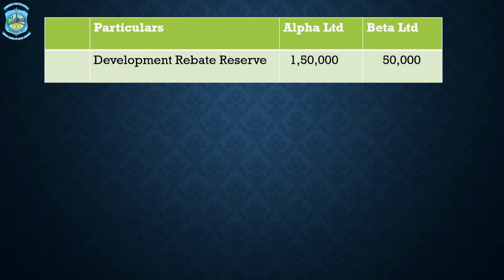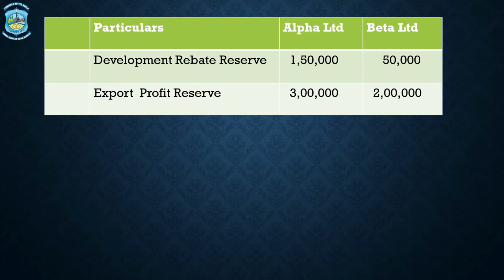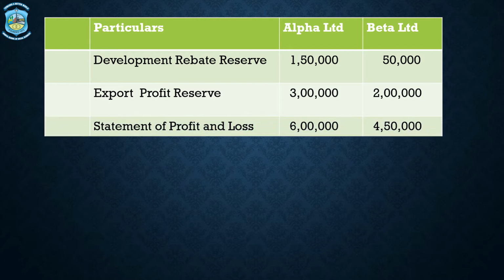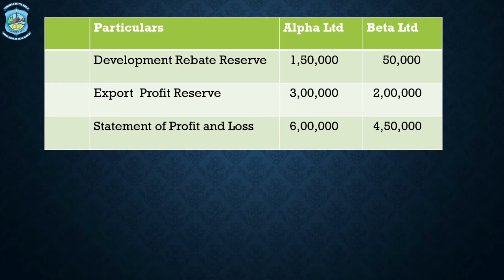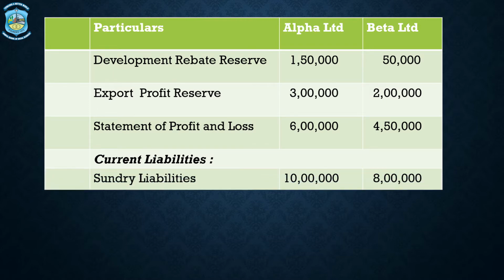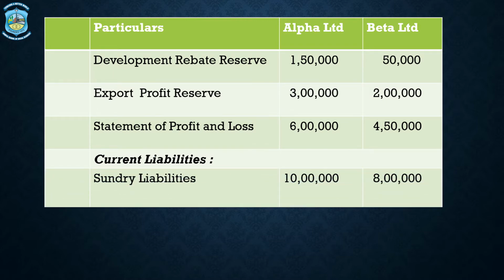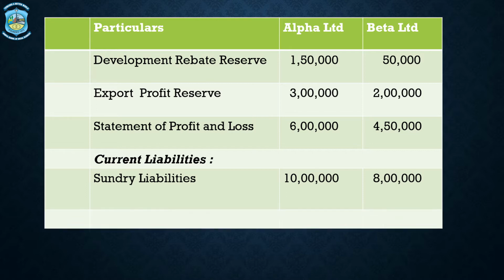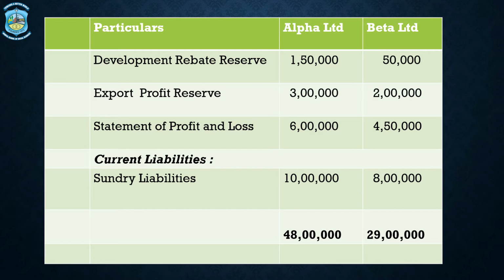Next is the development rebate reserve. Development rebate reserve in case of Alpha Limited is 1 lakh 50,000 and in case of Beta Limited it is 50,000. Then is the export profit reserve. These are the 2 specific reserves. 3 lakhs for Alpha Limited, 2 lakhs for Beta Limited. Then statement of P&L, 6 lakhs of Alpha and 4 lakh 50,000 of Beta Limited. Current liabilities, sundry liabilities is 10 lakhs for Alpha Limited and 8 lakhs for Beta Limited. And now the total of the liabilities for Alpha is 48 lakhs and 29 lakhs in case of Beta Limited.